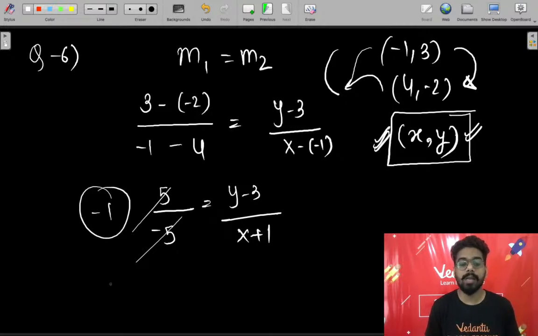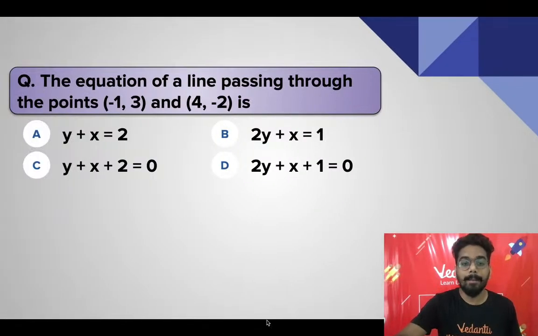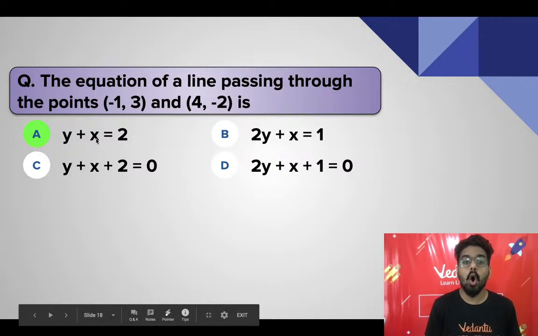When you cross multiply, you will have -x - 1 = y - 3. So you will bring everything over here, and you will have x + y - 3 + 1 = 0, that is x + y - 2 = 0, or x + y = 2. They both are the same.